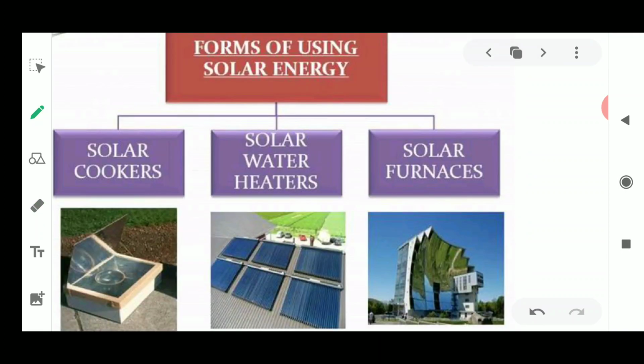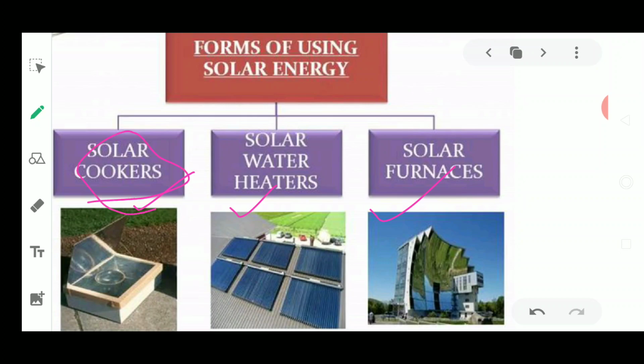Okay, now there are three forms in which we can use the sun's energy. The first form, which is very common, is the solar cooker. We can also use solar energy in the form of a solar water heater, or in the form of a solar furnace. Now, what is the solar cooker? As the name suggests, it is related to cooking.